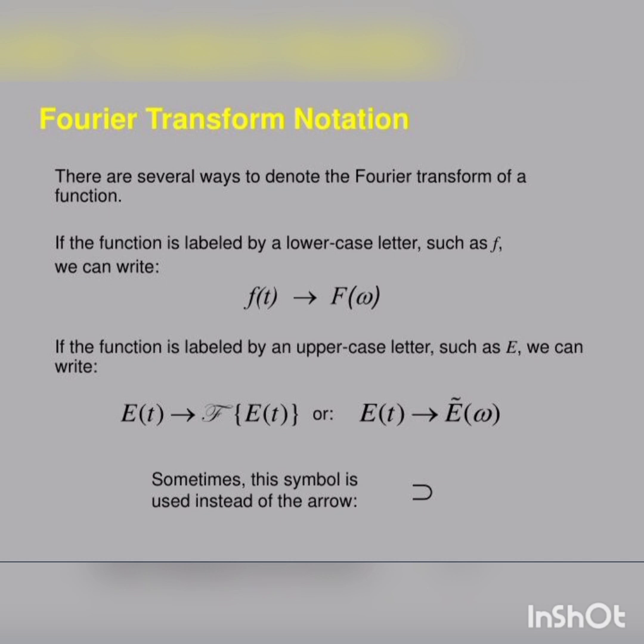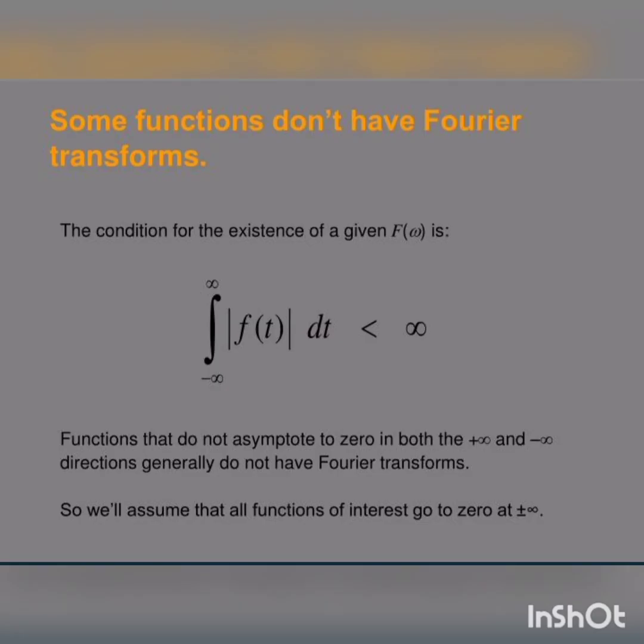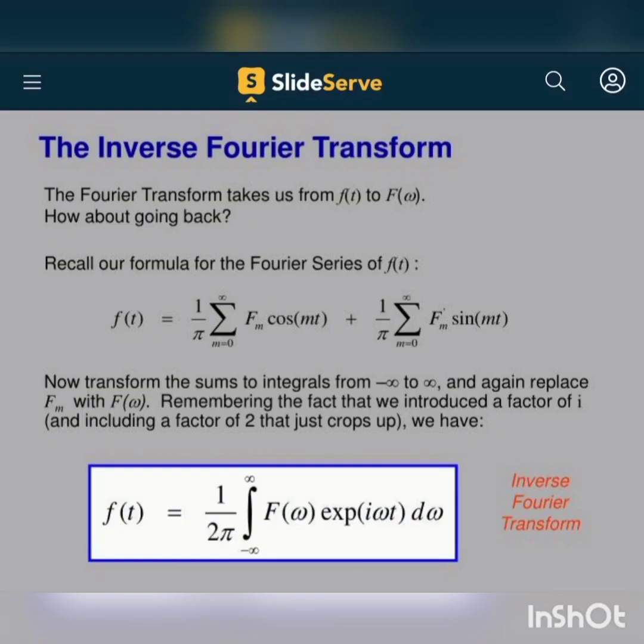And the next one is: which functions don't have Fourier transforms. The condition for the existence of a given F(ω) is ∫ from −∞ to +∞ of |f(t)| dt < ∞. Functions that do not asymptote to 0 in both the plus infinity and minus infinity directions generally do not have Fourier transforms. So we will assume that all functions of interest go to 0.